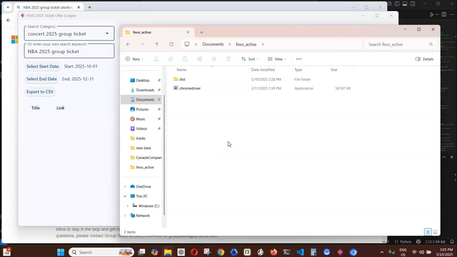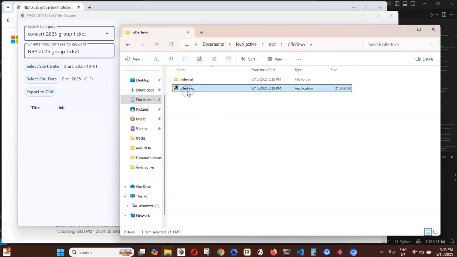Then I'll show you the counterpart of this app in an executable file. You just have to run it. You don't have to install it on your computer, so it won't occupy space on your hard drive or your SSD. I'm going to double click on this one, offer FEVO. So you can see here it's an executable in this folder under disk, offer FEVO, and then I'm going to run it.